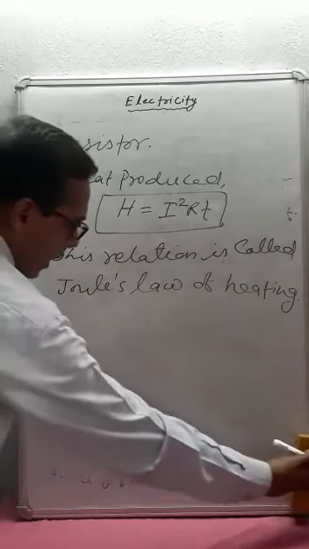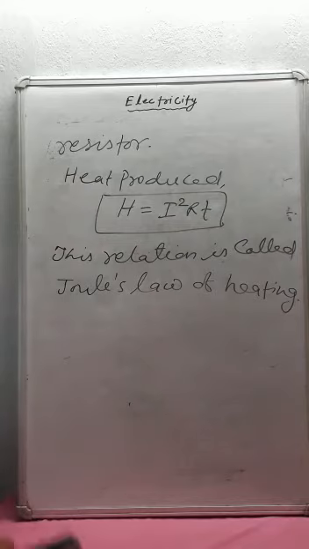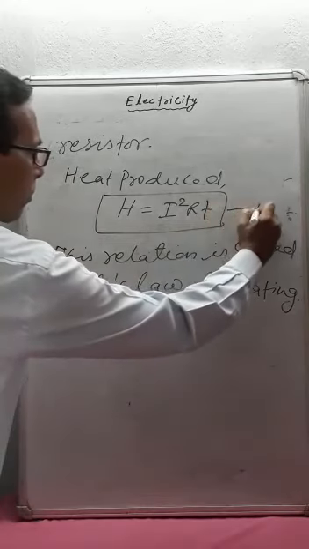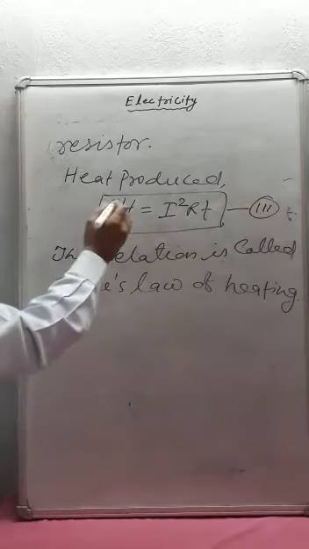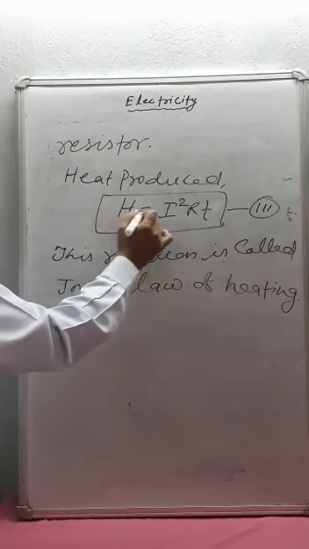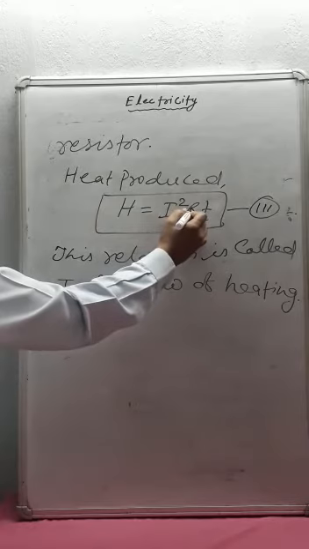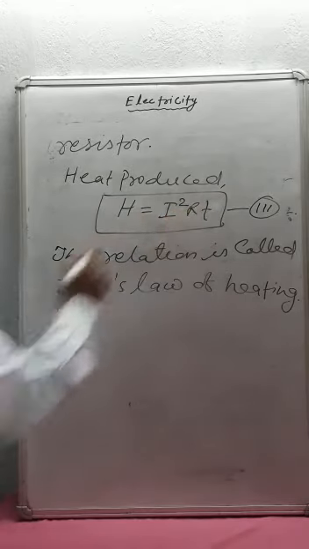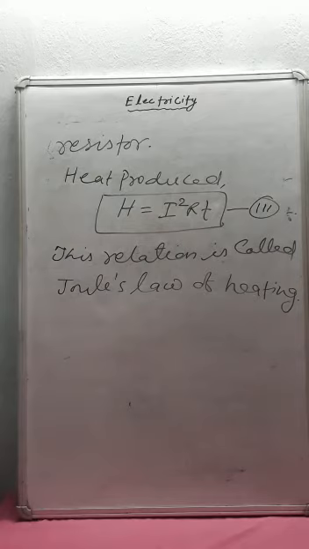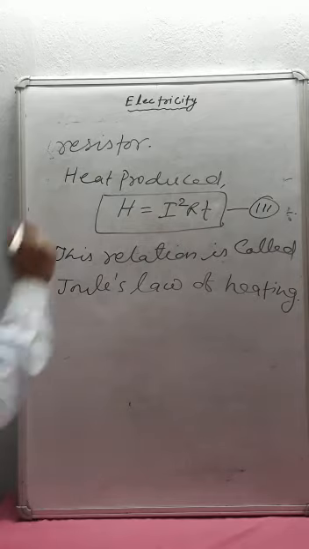Now, on which factors does heat produced in a conductor depend? Here H stands for heat produced, I stands for current, R stands for resistance, and T stands for time for which electric current passes through the conductor.